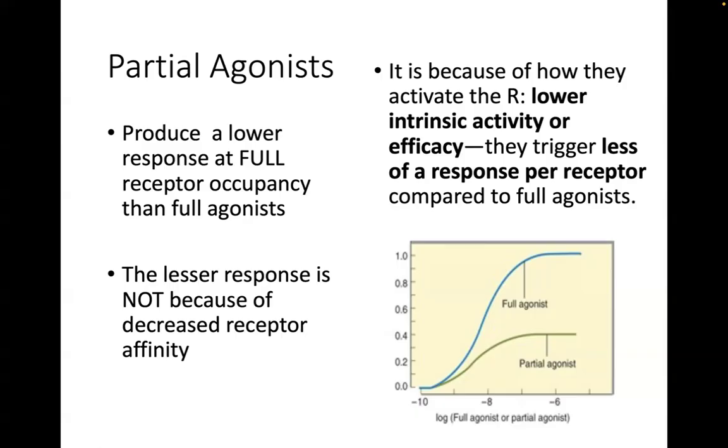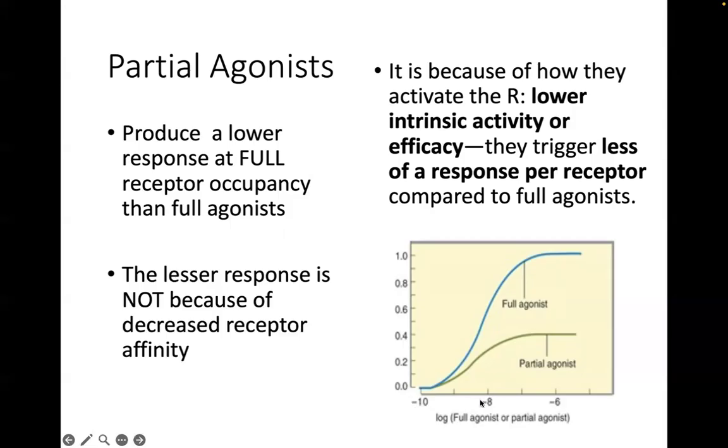They are able to trigger less of a response per receptor compared to full agonists. So they are less efficient or efficacious in triggering a cellular response. But it's not a matter of whether they bind weakly or more strongly to the receptor. It's what happens after binding. And it appears that their ability to elicit a response is less efficient compared to a full agonist.